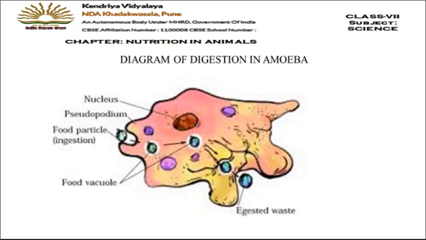Now let's see the next slide: diagram of digestion in amoeba. You can see here, this is the nucleus of the cell again. This is the pseudopodia. This is the food particle. Now this food particle is taken inside in the food vacuole.